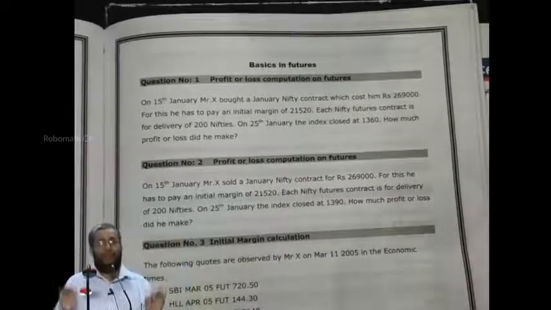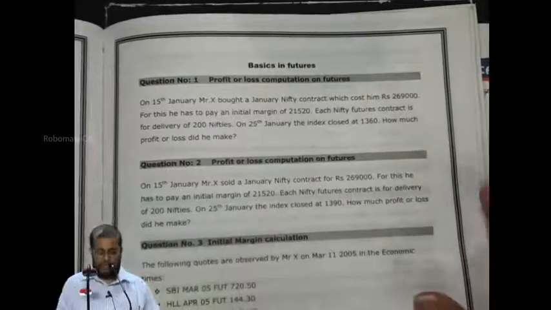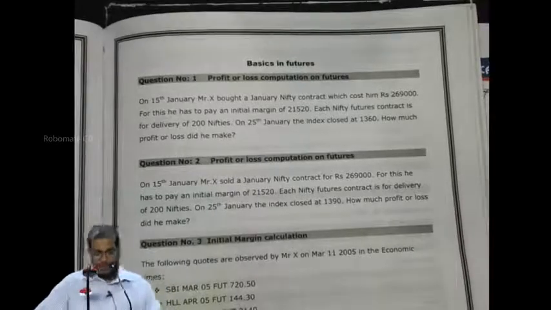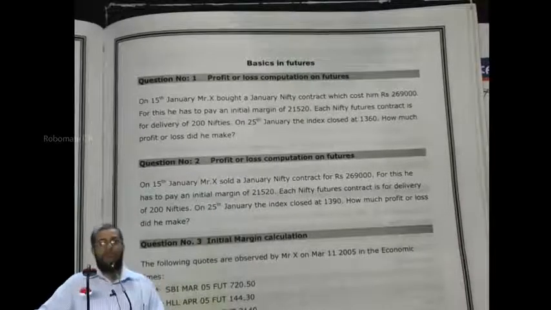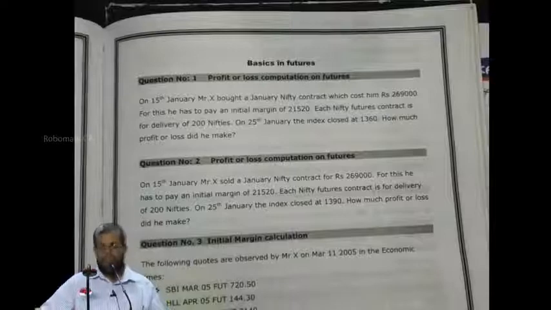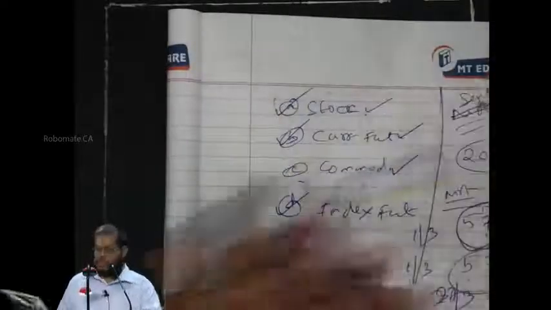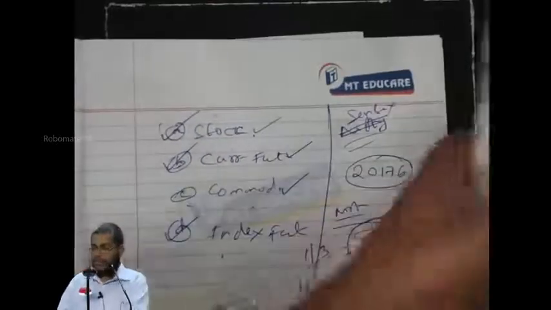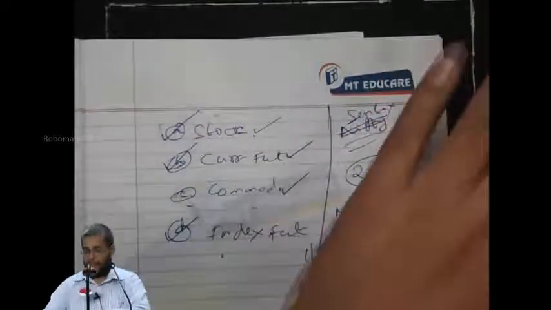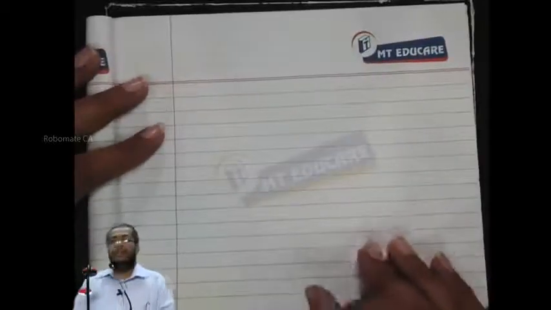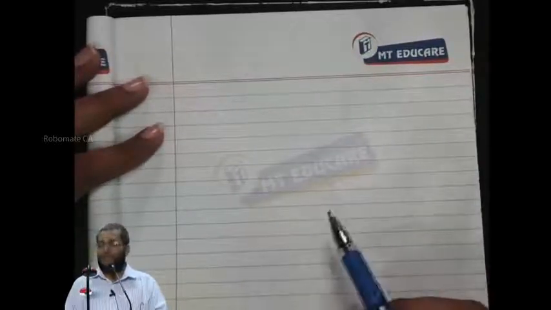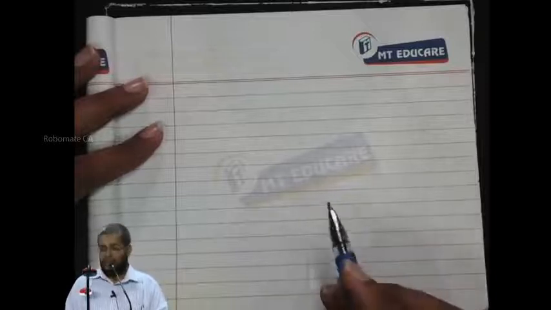Now, right, question number 1. We'll write the answer together. Okay, tell me, Mr. X went for a buy futures or sell futures?